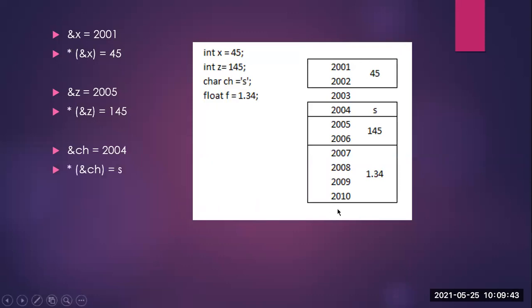Safia Desai, answer the next one. Ampersand of f. 2007, 2008, 2009, 2010. And what about the next one? Asterisk of ampersand of f. 1.34. Yes. So with this, I hope that the two concepts are clearly understood.